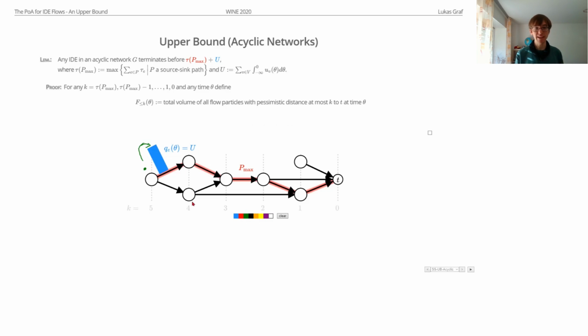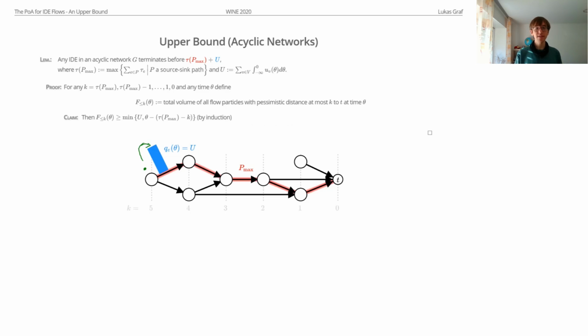So for example, if you take k equals 4, then f smaller or equal to 4 at time theta is just the total flow volume closer to the sink than this dotted line here. Right? And so basically we want to prove that at some time all the flow is closer to the sink than 0. So it is at the sink, and then the flow terminates. And we show this by giving such a lower bound on this flow volume closer to the sink, which you can show just by induction, that this bound always holds.